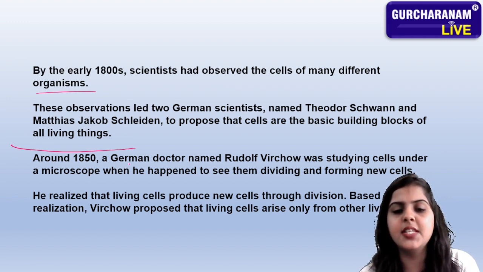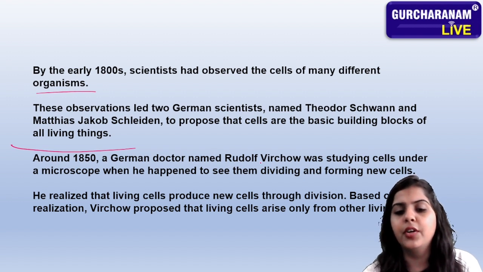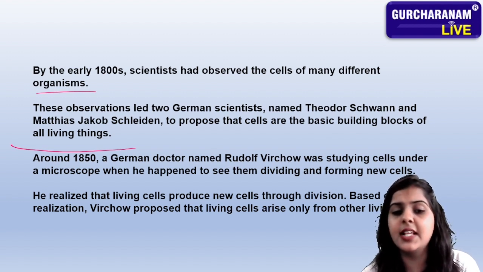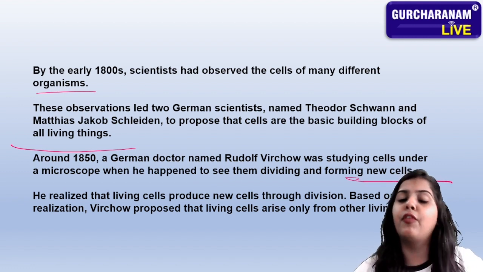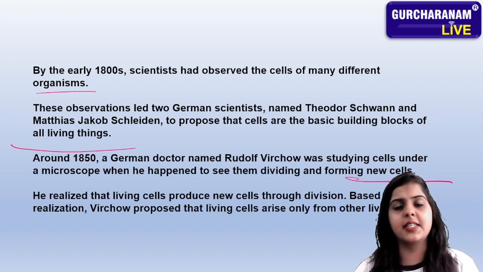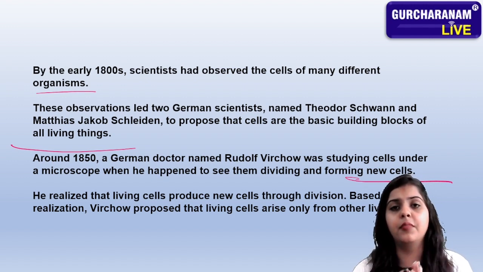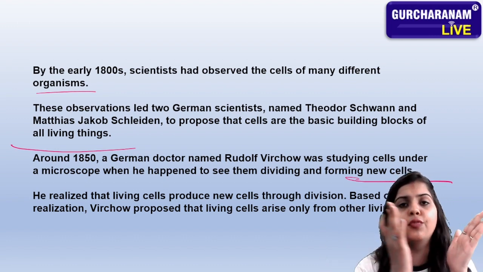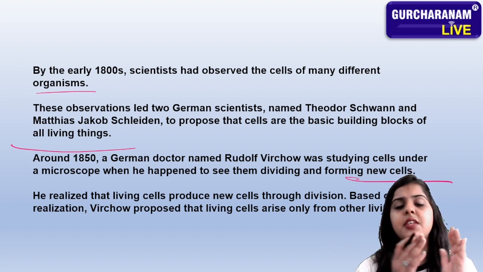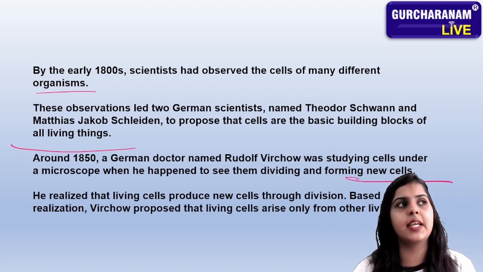Around 1850, a German doctor named Rudolf Virchow was studying cells under a microscope when he happened to see them dividing and forming new cells. Before 1850, everyone argued about what was a cell and what was a bacteria. But around 1850, Mr. Virchow found out how the cell divides. He saw it dividing from one into two or multiple cells.